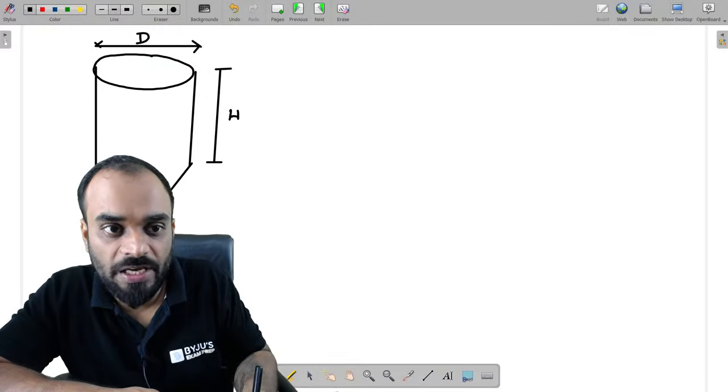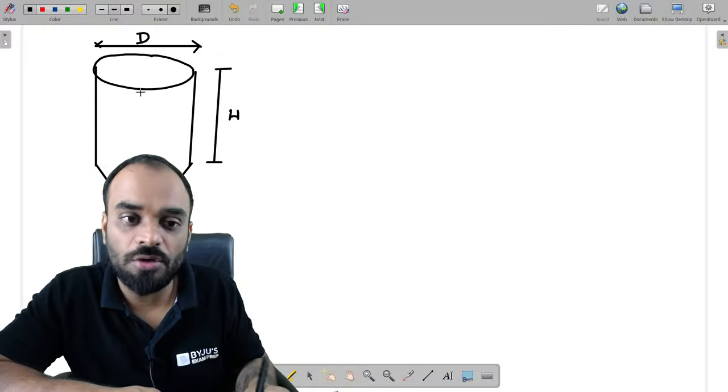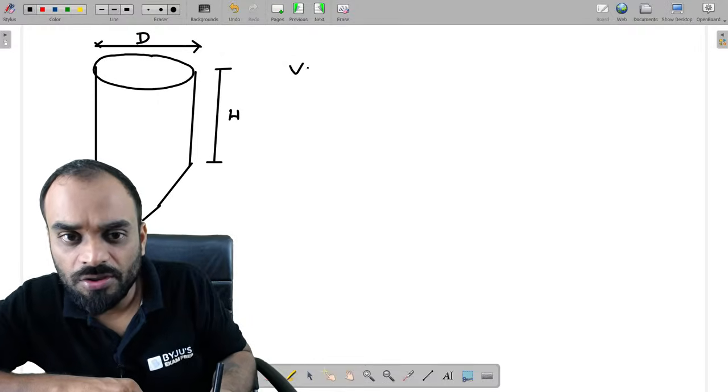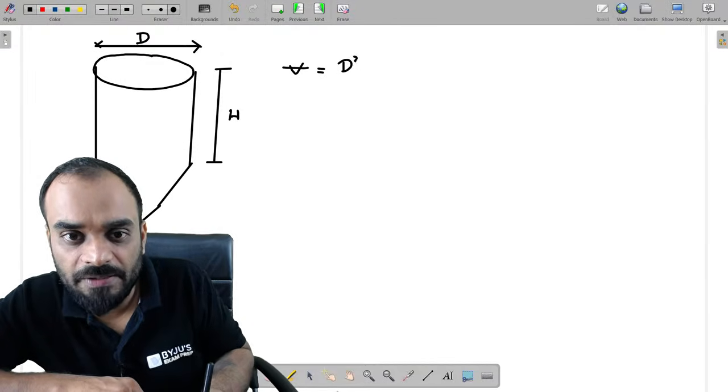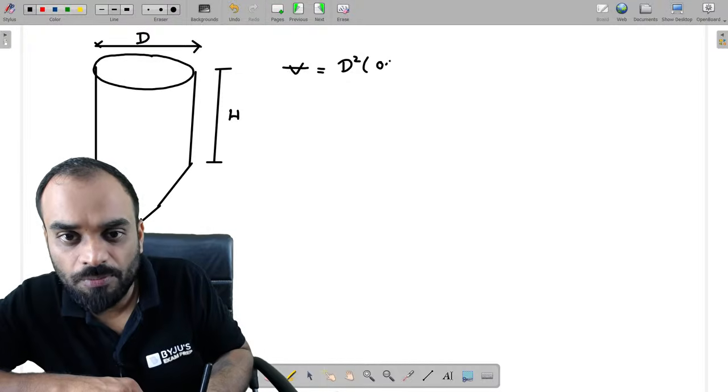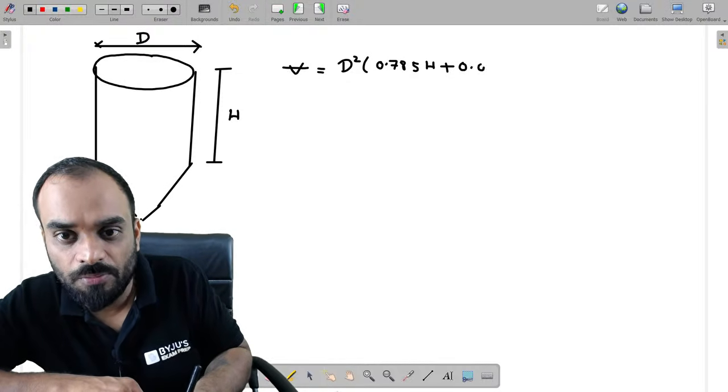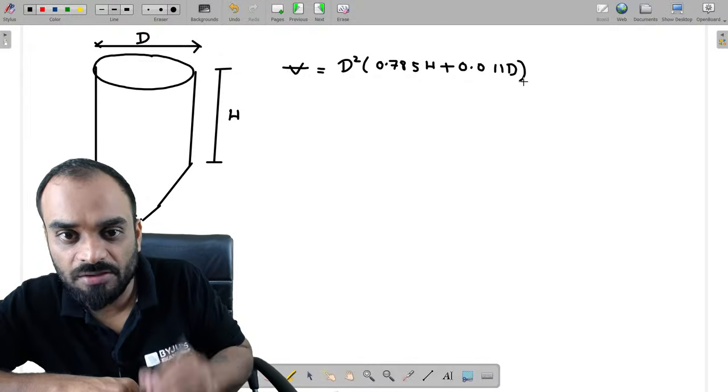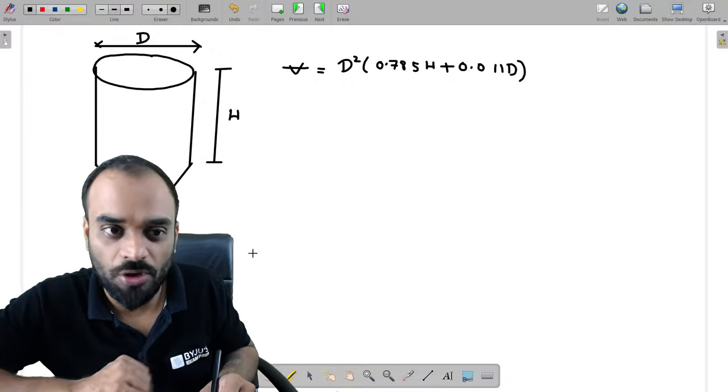But suppose, guys, I want to find the total volume of the tank, how can I find it? The total volume of the tank can be written as D square bracket 0.785 H plus 0.011 times D. By using this formula, you can estimate the total volume of the tank.